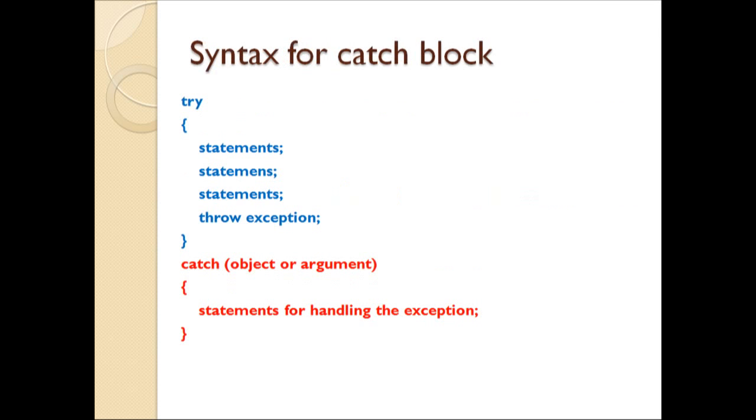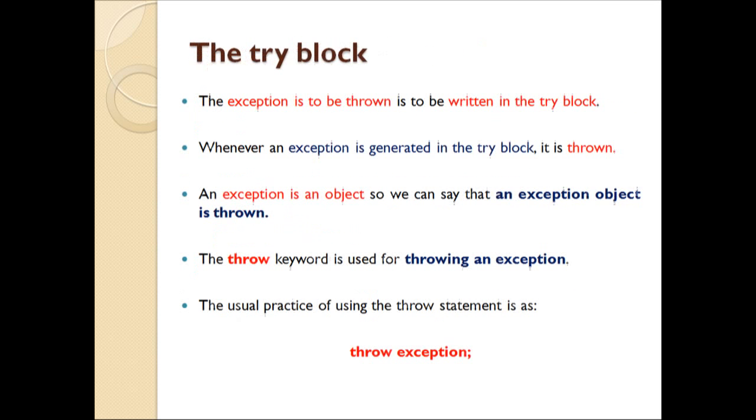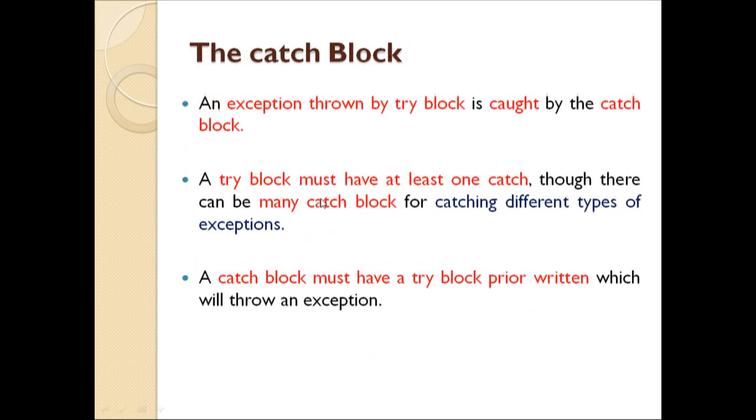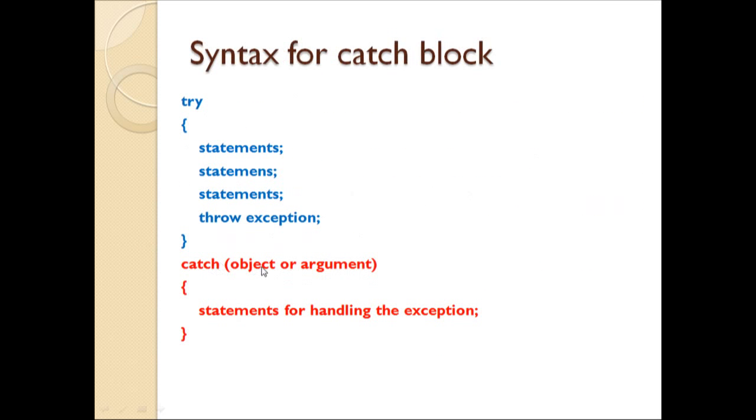The general syntax for writing the catch block is, first there must be a try block, and then we will write the catch block after the try block, and as an argument we'll pass the object, because, as you have seen during the discussion of the try block, an exception is an object. So we'll pass one object as an argument to the catch block, and will display the message accordingly.